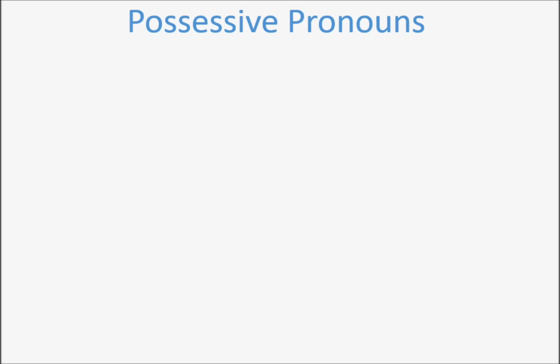Today's Hindi session is going to teach you about possessive pronouns. Remember possessive pronouns? What are they? I becomes my, right? So I in Hindi is मैं. My is Mera. So मैं becomes Mera.